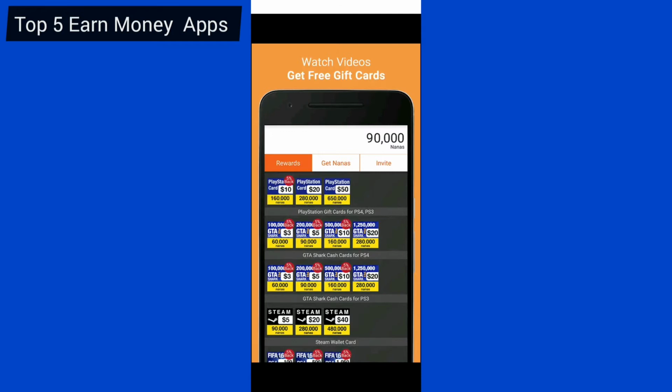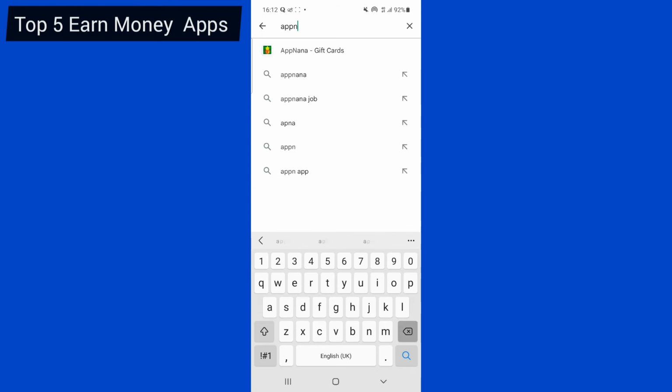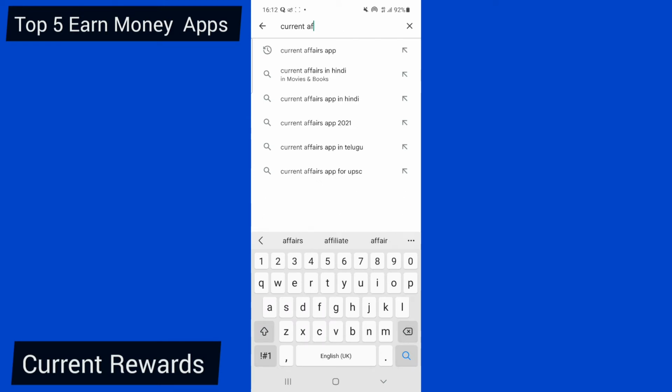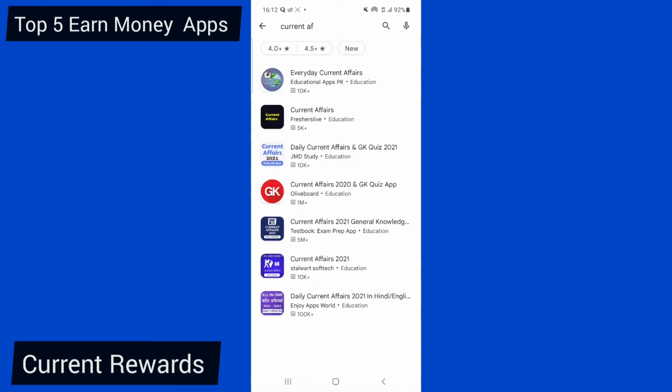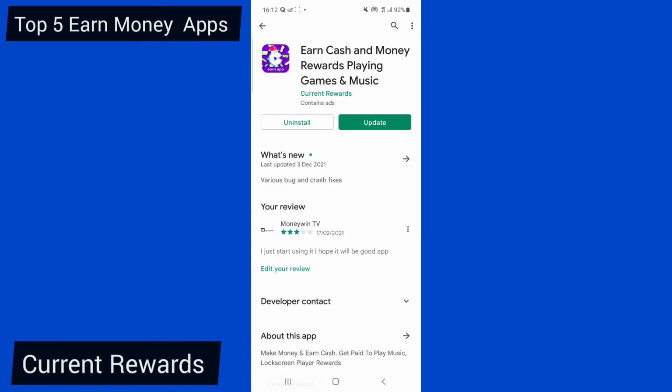So let us move to the fourth app that you can use to make money online. The fourth app that you can use to make money online today is called Current. You can search for the Current app at the top here. Just search for Current app, and you see Current app reward. So you see the application. This application, called Current, allows you to make money for free.